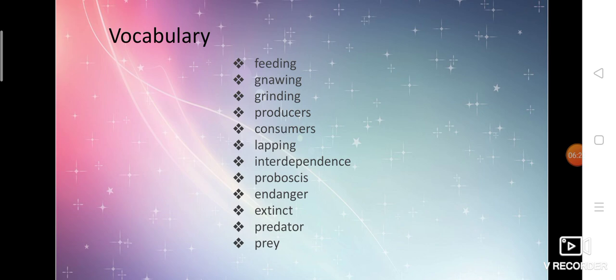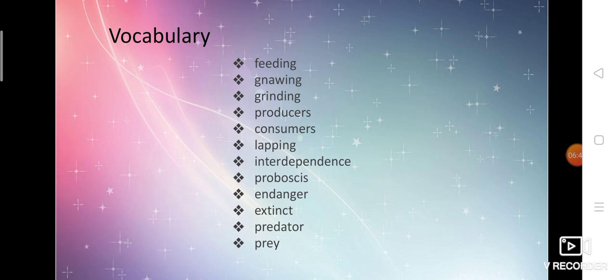Next word is endanger. Endanger means at the risk of. The organisms which are at the risk of losing their life are called endangered animals. Soon they are going to become extinct.